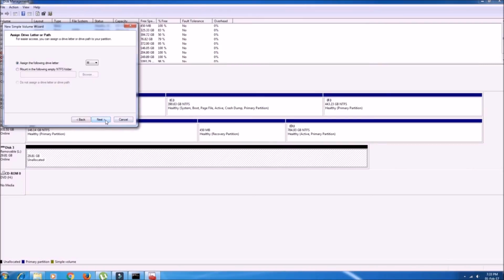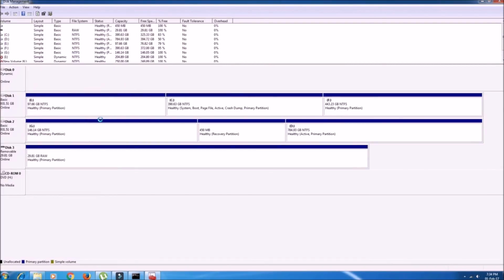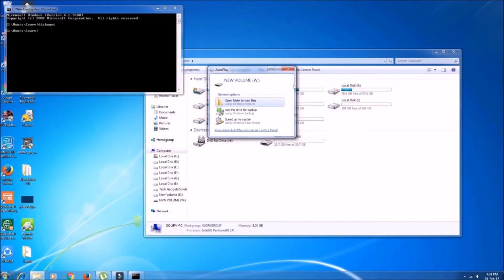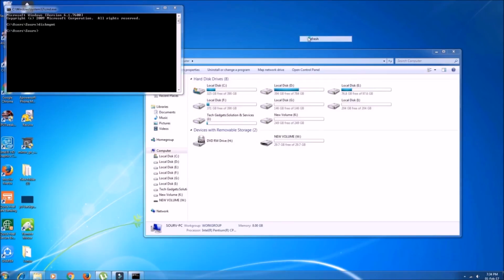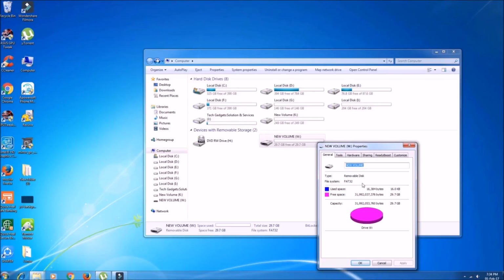I need the maximum size so I don't need to adjust the size, and then give it a name and then next and then next and then finish, and disk 3 is back online. And in the properties, here it is 29.67 GB available.